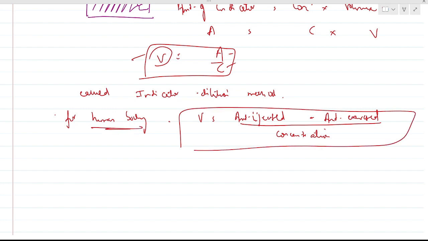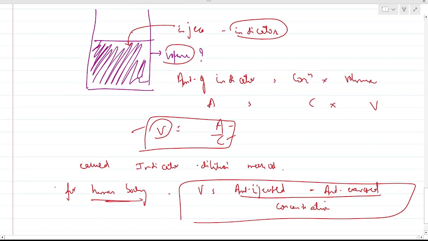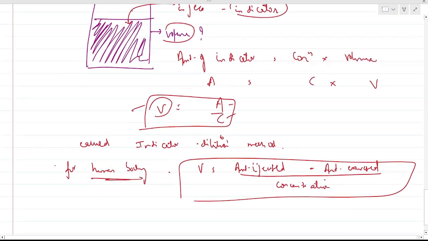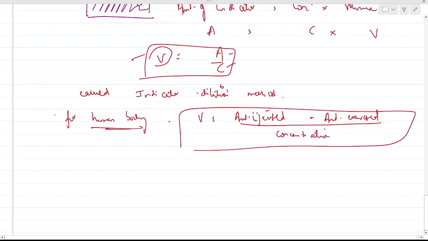When we use an indicator in the human body, some amount we inject, some amount gets excreted. Not all gets excreted, some gets absorbed also. So amount injected minus amount excreted divided by concentration gives the volume of the fluid we are going to measure. Okay, this is for the human body.